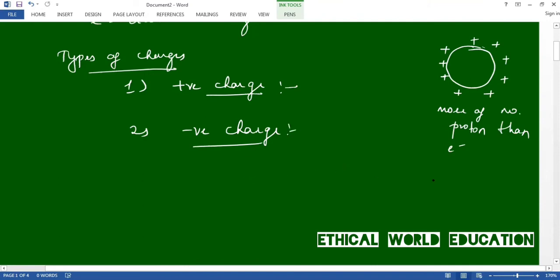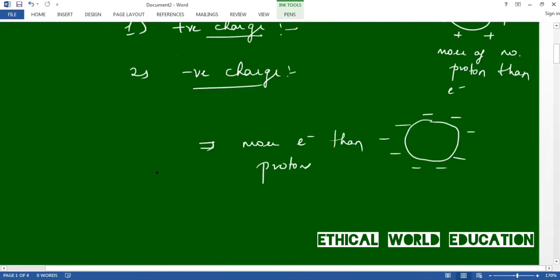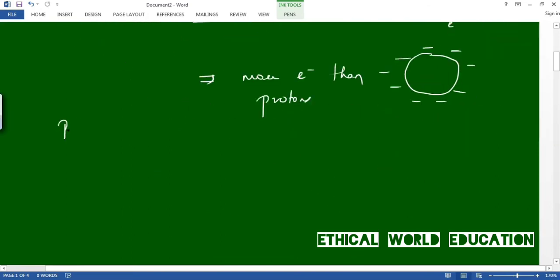Next is negative charge. Let us take another atom which acquires negative charge. When an atom or an object has more electrons than protons, then it is said to be negatively charged. Next, let us see some of the properties of charges.